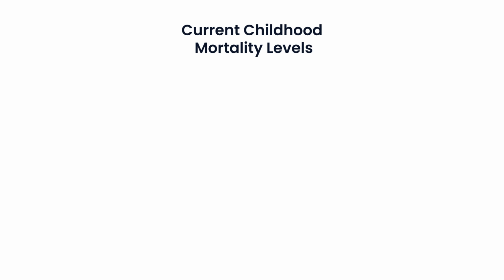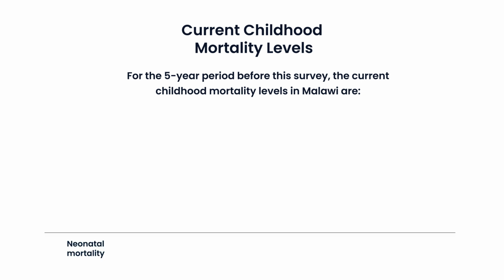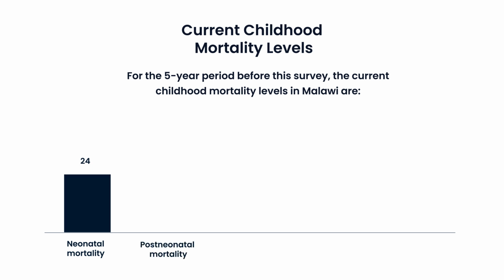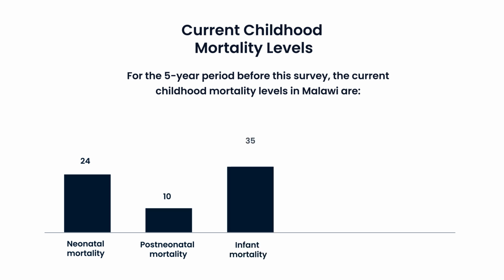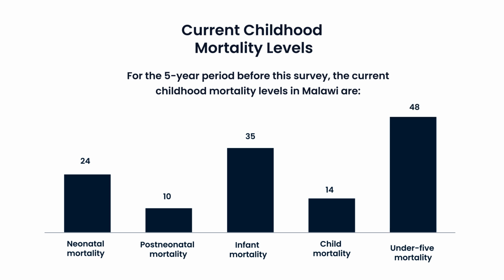Current childhood mortality levels. For the 5-year period before this survey, the current childhood mortality levels in Malawi are: neonatal mortality stands at 24 deaths per 1,000 live births. Post-neonatal mortality is 10 per 1,000. Infant mortality is 35 per 1,000. Child mortality is 14 per 1,000. And under 5 mortality is 48 per 1,000 live births.